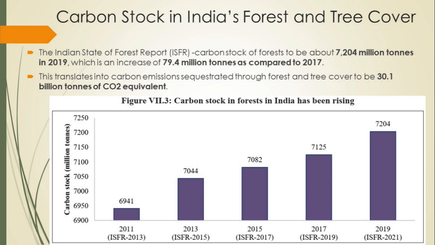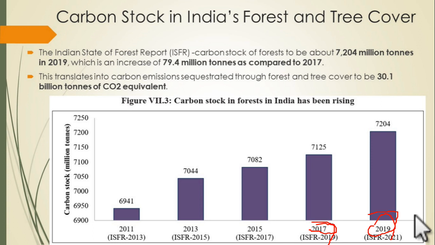It says that in 2019, the carbon stock in India's forest is 7,204 million tons, which is higher by 79.4 million tons compared to 2017. So here you can see 2017 and here you can see 2019. The difference between the two reports is 79 million tons.